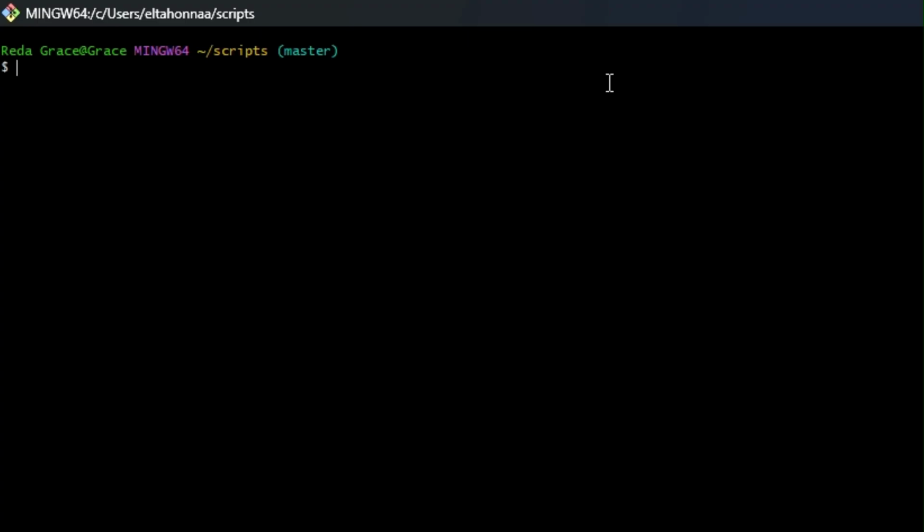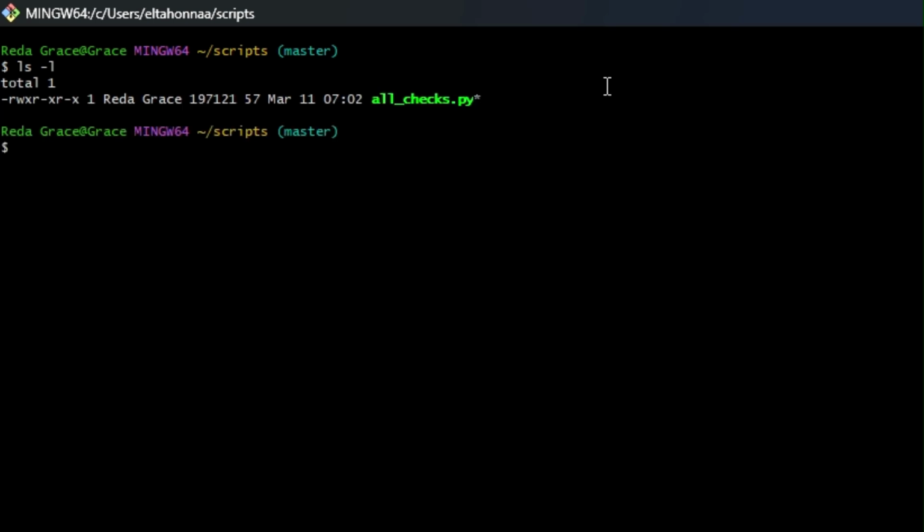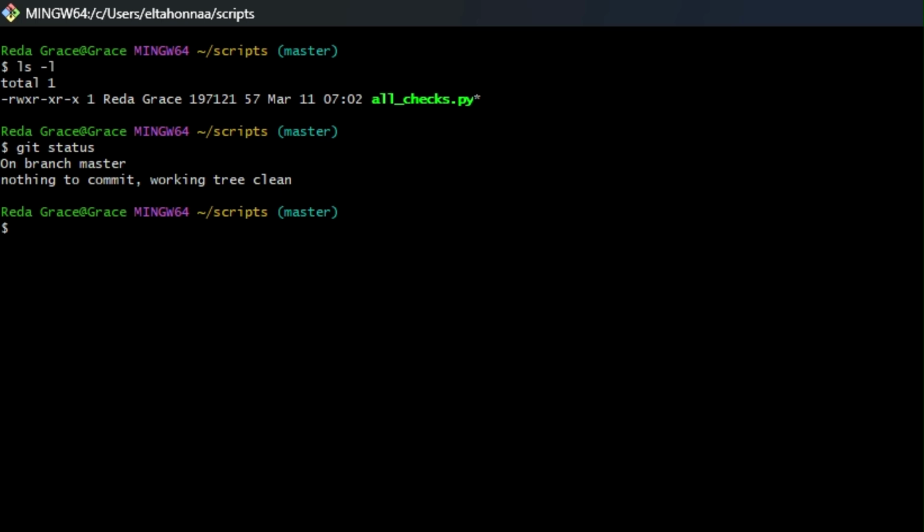First, let's check the contents of the current working tree using ls -l, and then the current status of our files using the git status command. When we run git status, Git tells us a bunch of things, including that we're on a master branch. We'll learn about branches later. For now, notice how it says that there's nothing to commit and that the working tree is clean. Let's modify a file to change that.